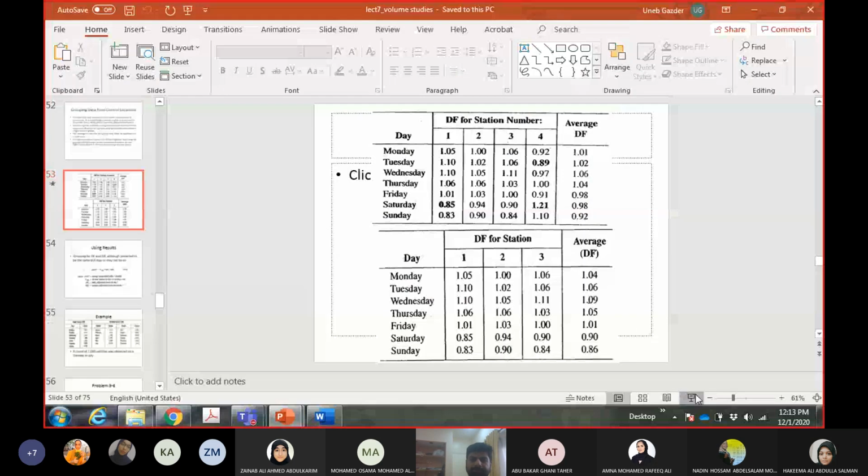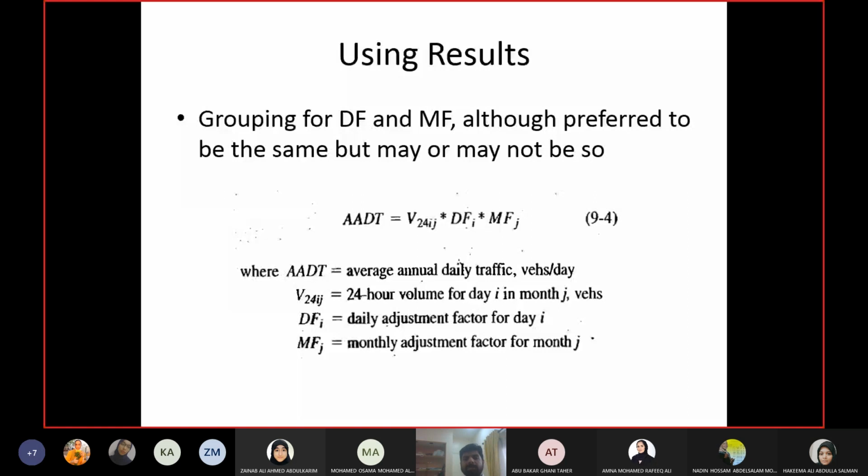Okay, moving on. Now, where do we use these adjustment factors? We will use them like we used them for the limited network study as well. If you remember, we multiplied the value of one day with the adjustment factor and we got the average of the whole week or the average of the study period, which was 3 days in the other case. So we will use it in the same way for the statewide program as well.